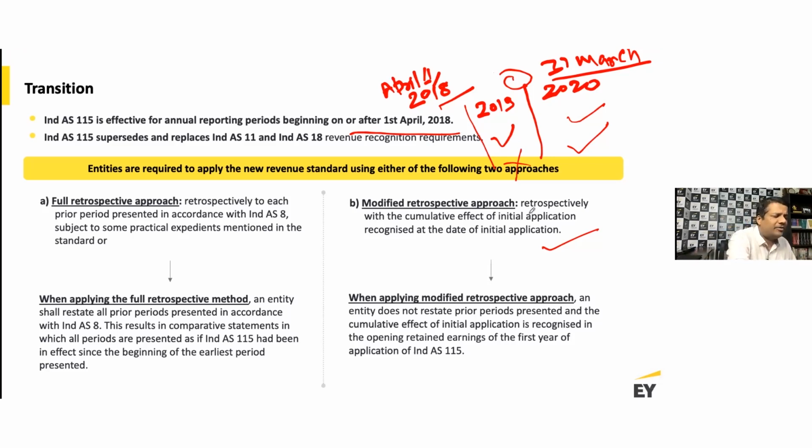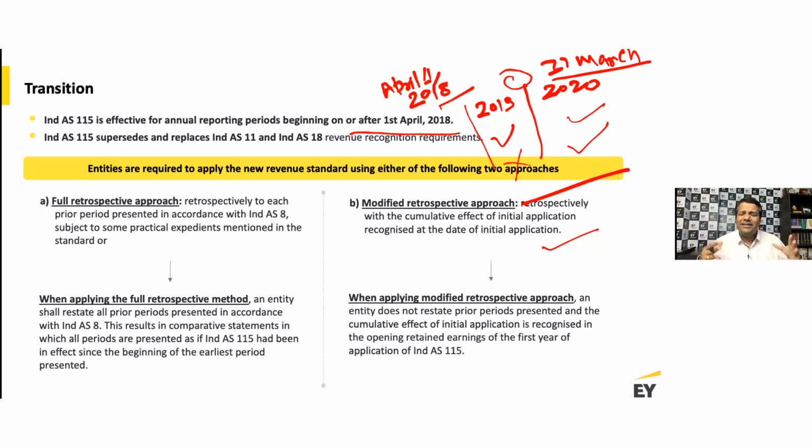If you do full retrospective, your financial statements are comparable, right? If you don't do full retrospective, then they are not that comparable, and then you need to do a reconciliation that if you were not to transition, then this would have been your revenue. Because you've done the transition, this much is your revenue, and so on. So the disclosure requirements were different depending upon the method of transition. But as I said, this is now no longer going to be applicable for a set of companies who continue to prepare financial statements under Ind AS, because the transition date is already in history, so to say. But it is important.